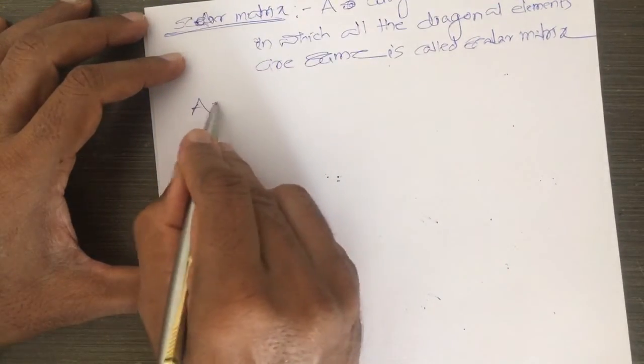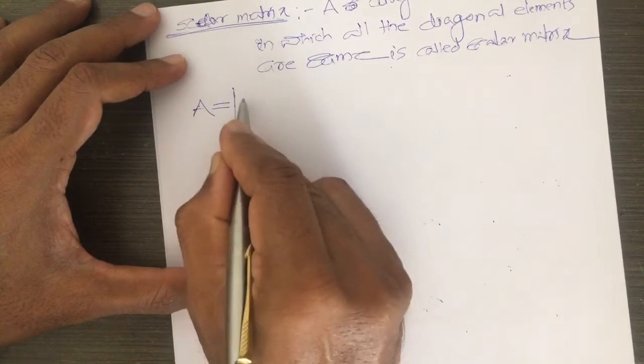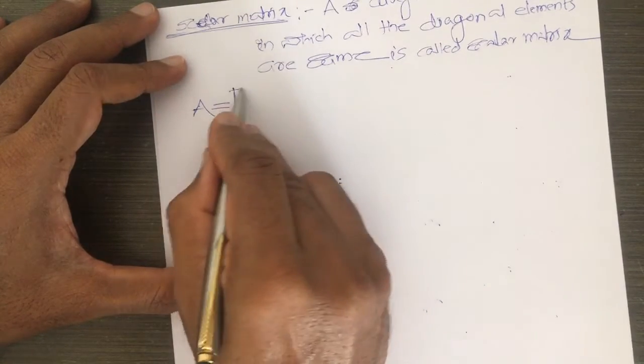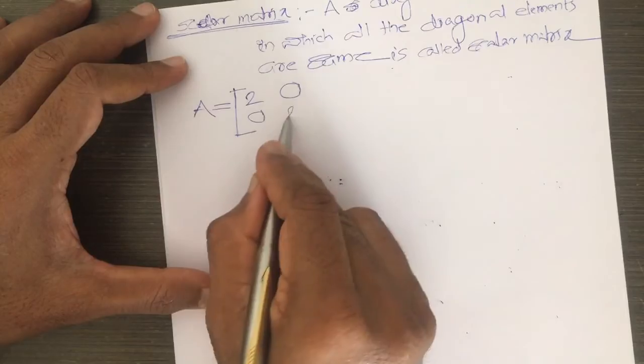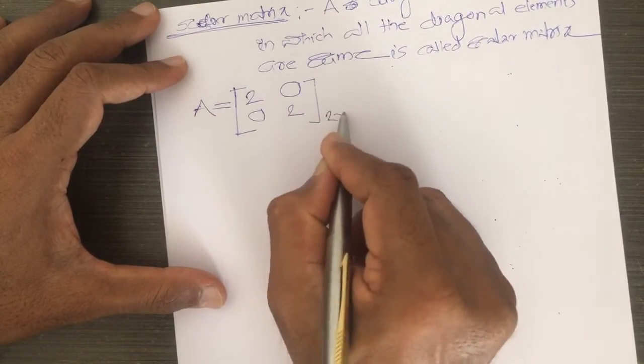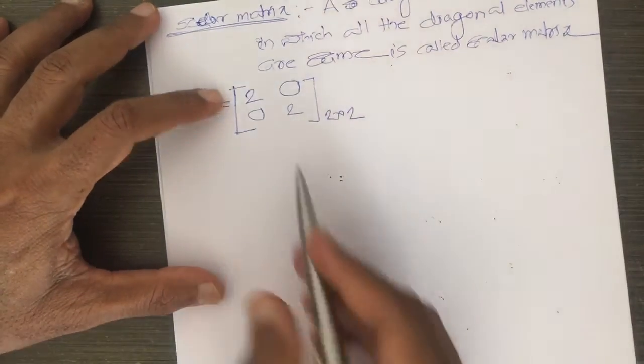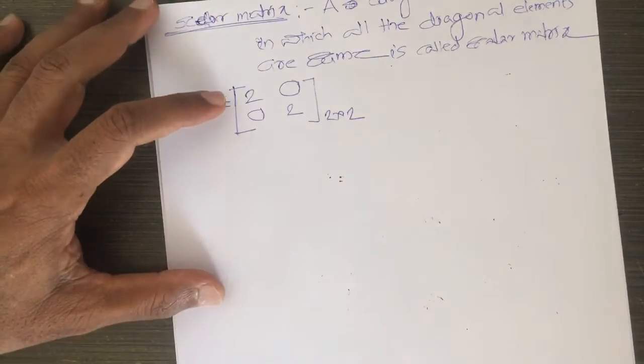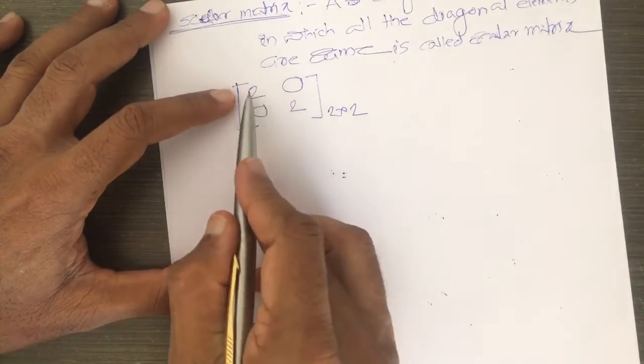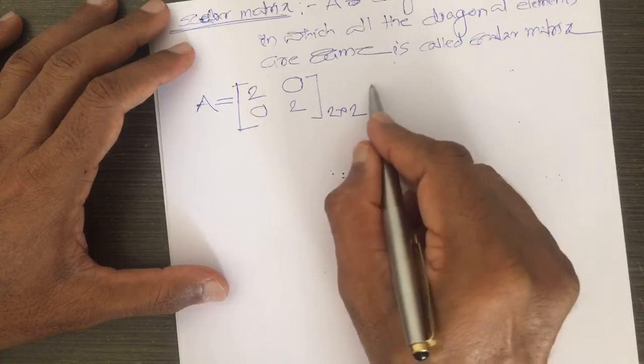For example, I take A. Suppose I take A, I write here [2 0; 0 2]. This is a diagonal matrix, a scalar matrix, which is also a diagonal matrix where all diagonal elements are the same. Next, I write B.